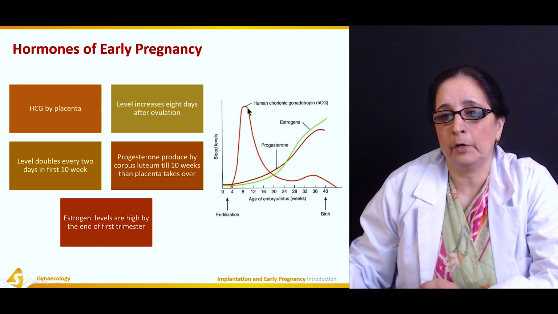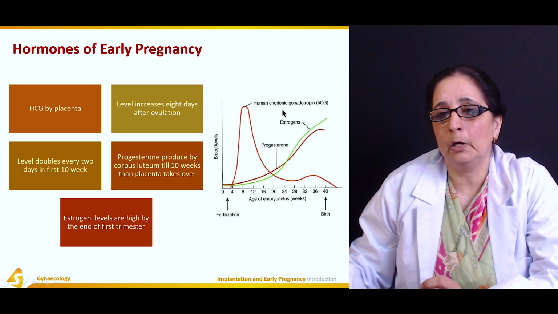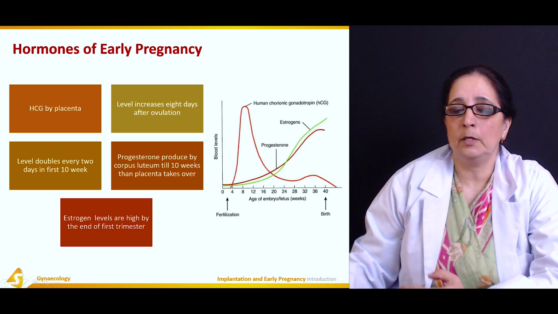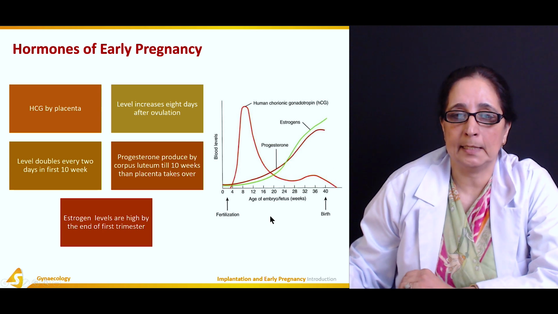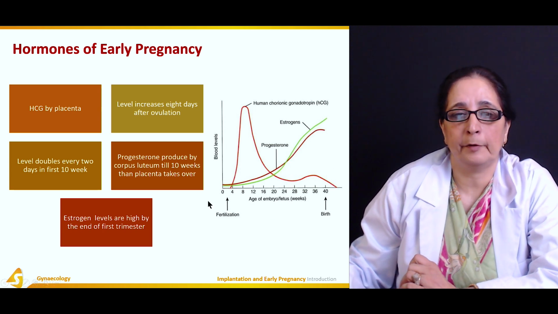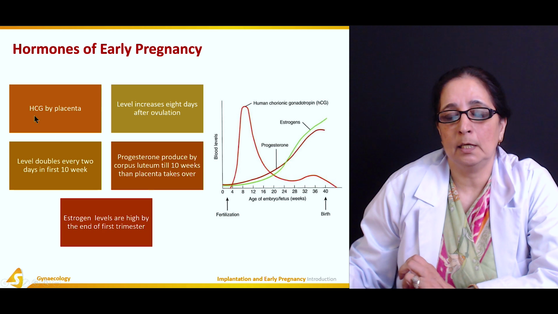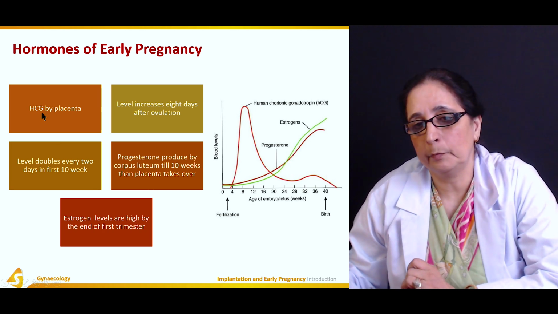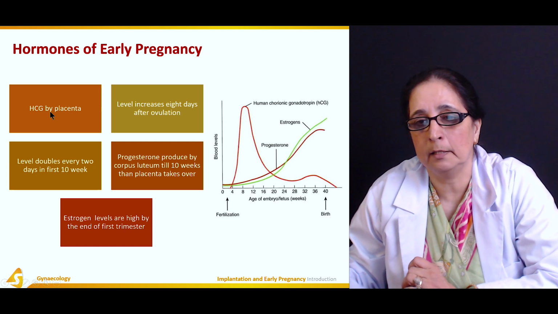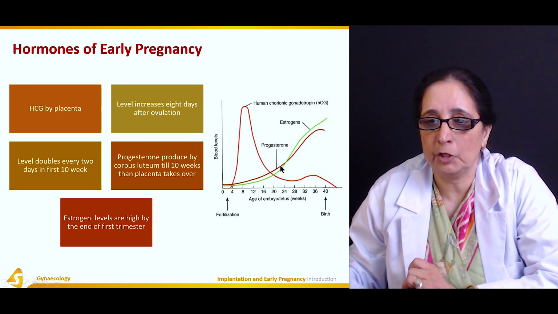HCG stands for human chorionic gonadotropin. It's the hormone of the pregnancy produced by the placenta during the pregnancy. So HCG is the hormone of the pregnancy. The other two hormones produced during pregnancy are estrogen and progesterone.